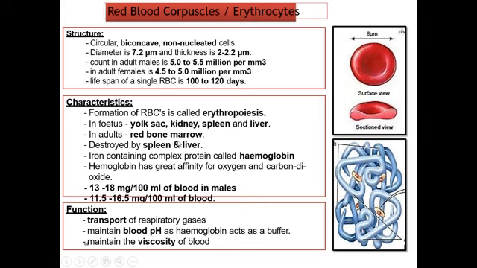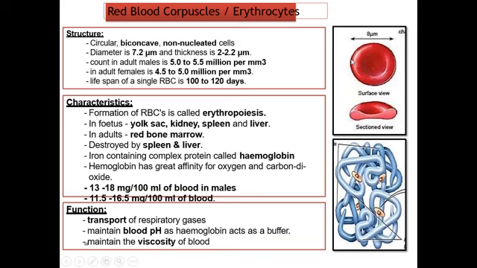It is destroyed by spleen and liver. Iron containing complex protein is present on this red blood cell, which carries an oxygen molecule, which is known as hemoglobin. Hemoglobin is nothing but a protein which carries oxygen molecule from heart to different parts of the body, in form of oxyhemoglobin.